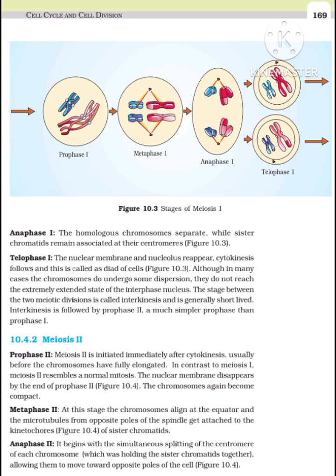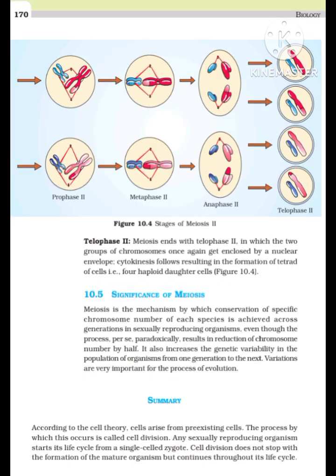Figure 10.4 Stages of Meiosis II. Telophase II. Meiosis ends with telophase II, in which the two groups of chromosomes once again get enclosed by a nuclear envelope. Cytokinesis follows, resulting in the formation of a tetrad of cells, i.e., 4 haploid daughter cells, figure 10.4.